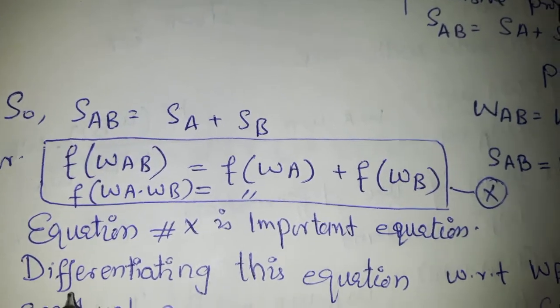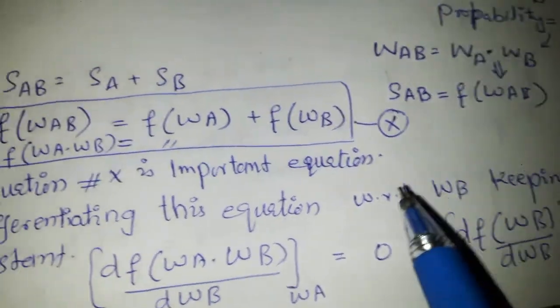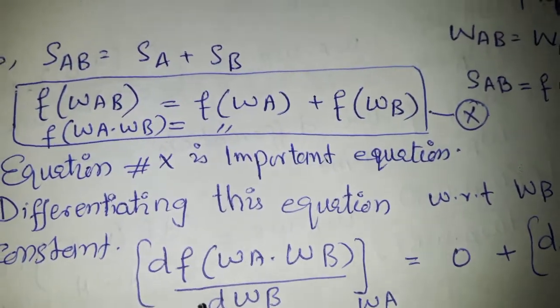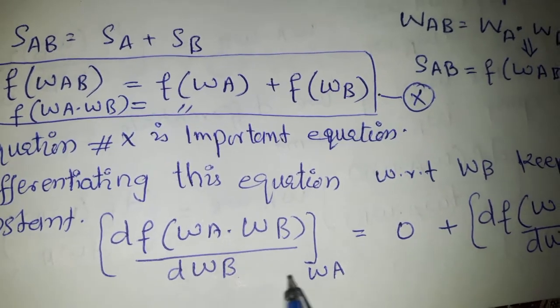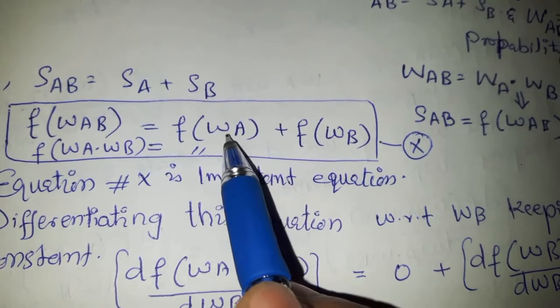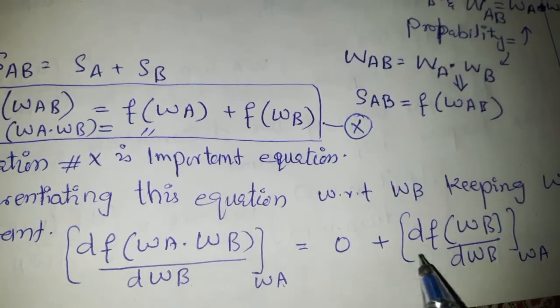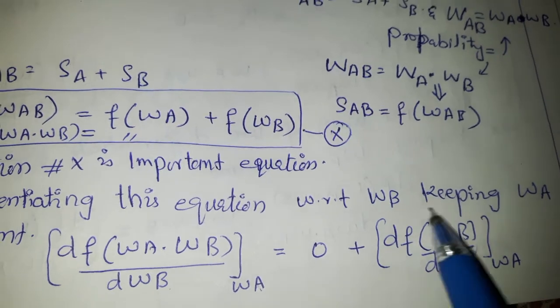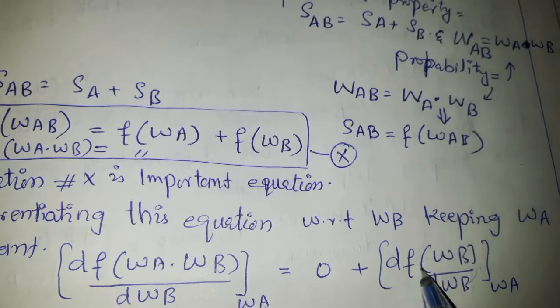Now in the first case, we have to differentiate this equation with respect to WB, keeping WA constant. So we differentiate with respect to WB, keeping WA constant. This term is a constant term, so differentiating it we will get 0, and the other term already consists of the same term, so we will get that term here.